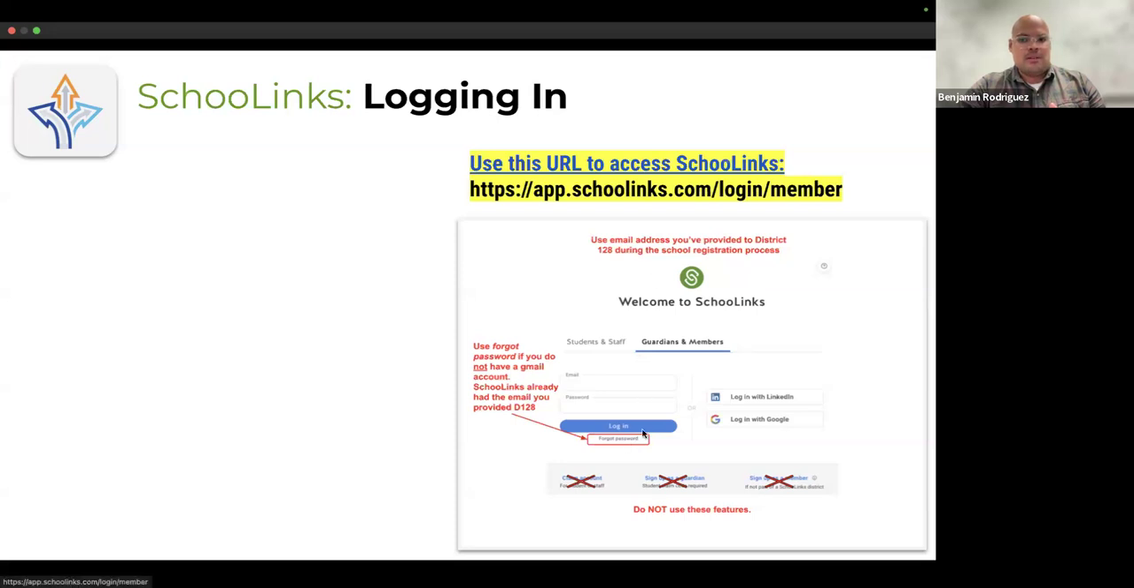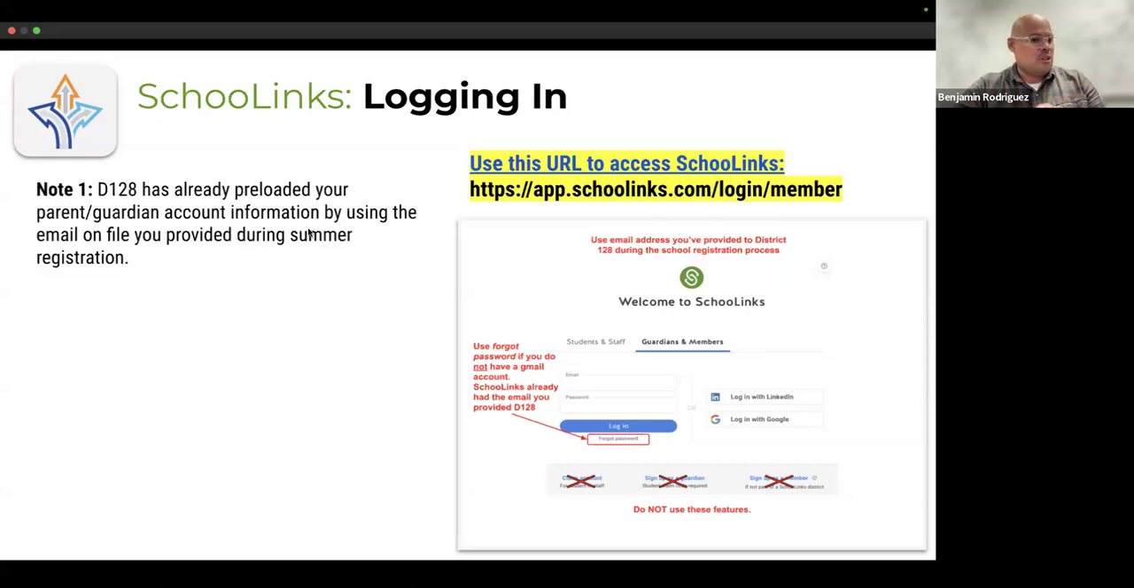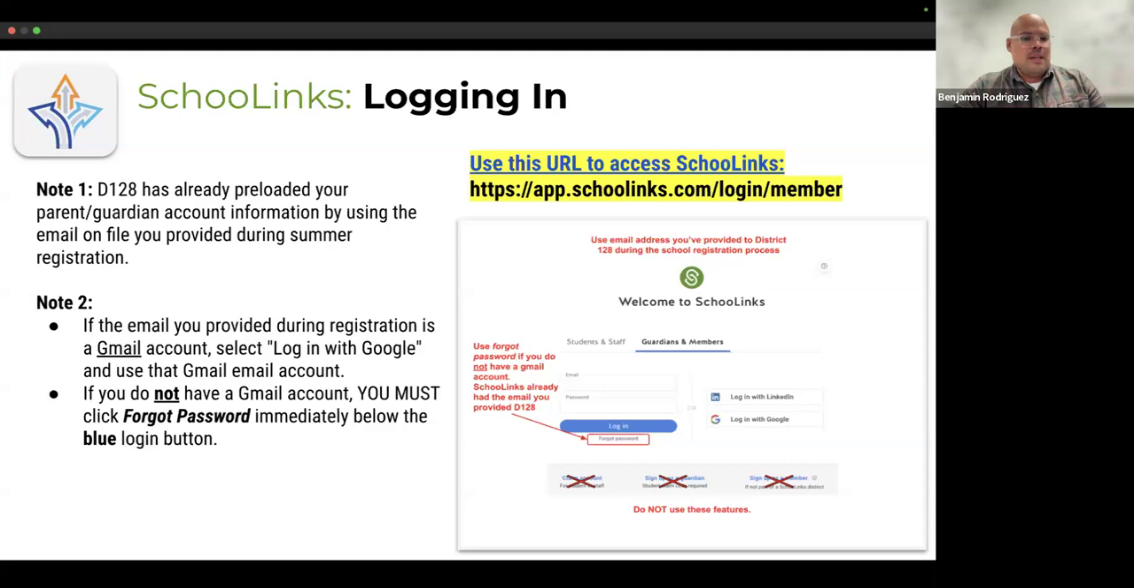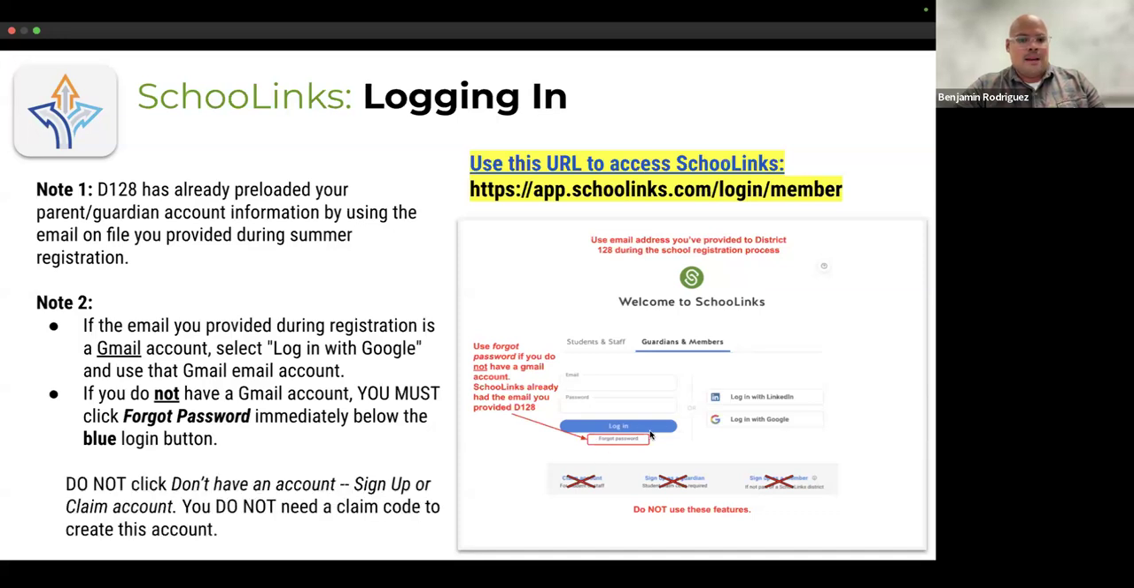This is what you'll see when you go to that URL. Click there, and then you'll be able to log in using the email you provided District 128. Or if you use a Google account, you will have access through there. So just note, you already have your information uploaded to SchooLinks using that email you provided during summer registration. And if that email that you provided to us was a Gmail account, again, log in with Google and use that Gmail account. If you don't have that Gmail account, just reiterating, please do use that forgot password button right there to get logged in.